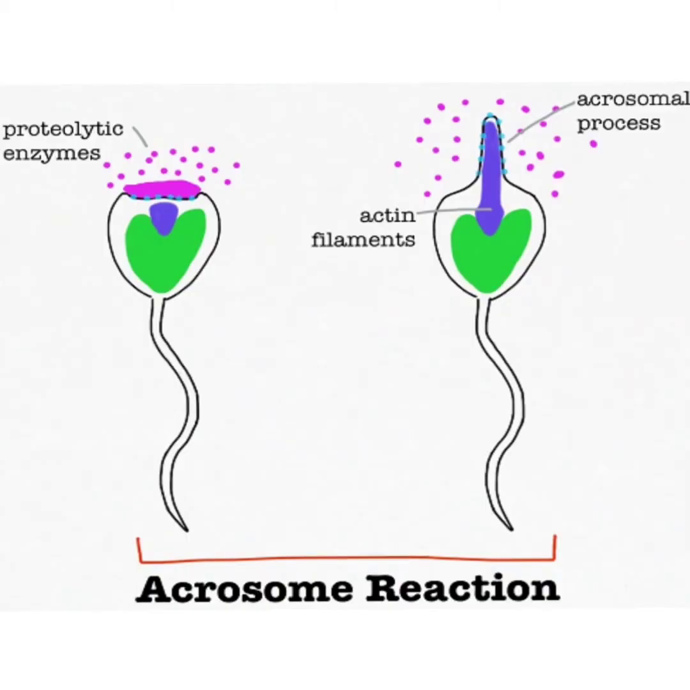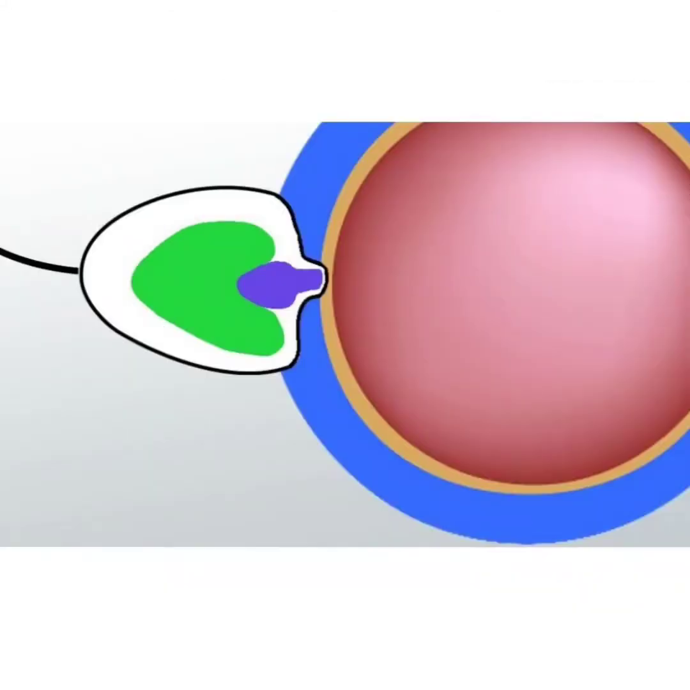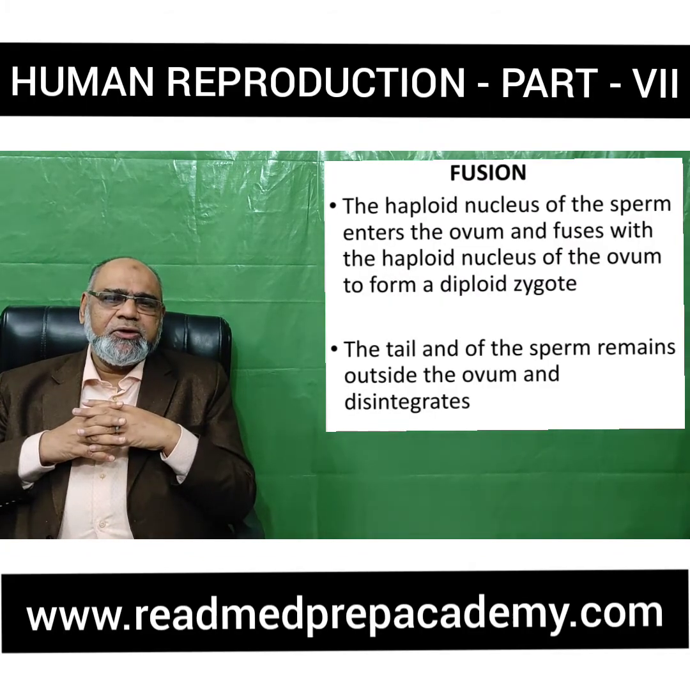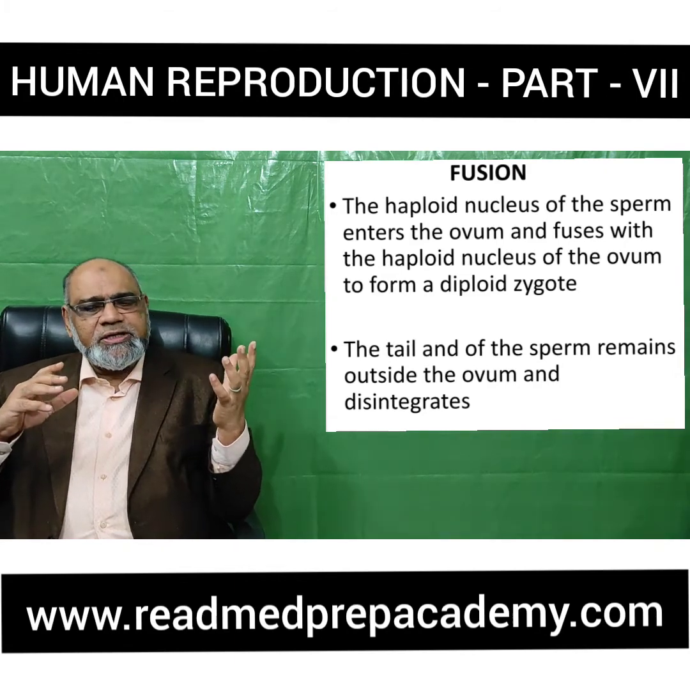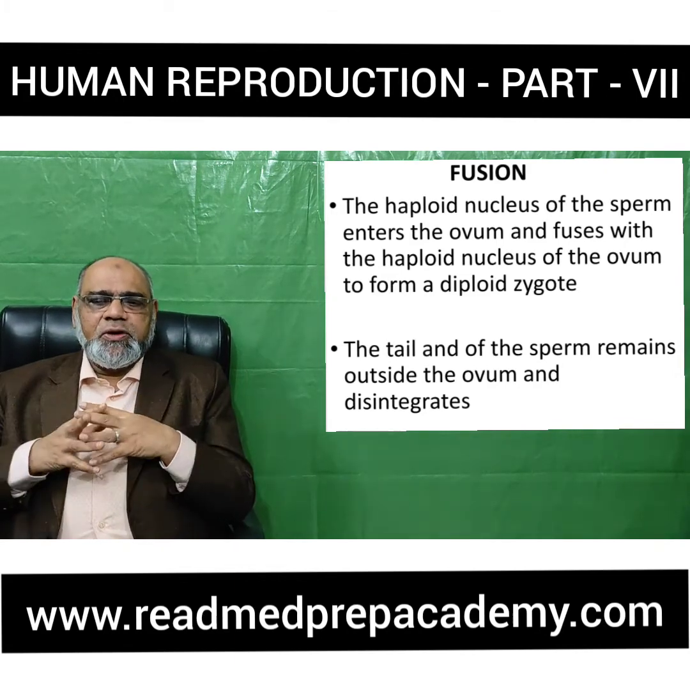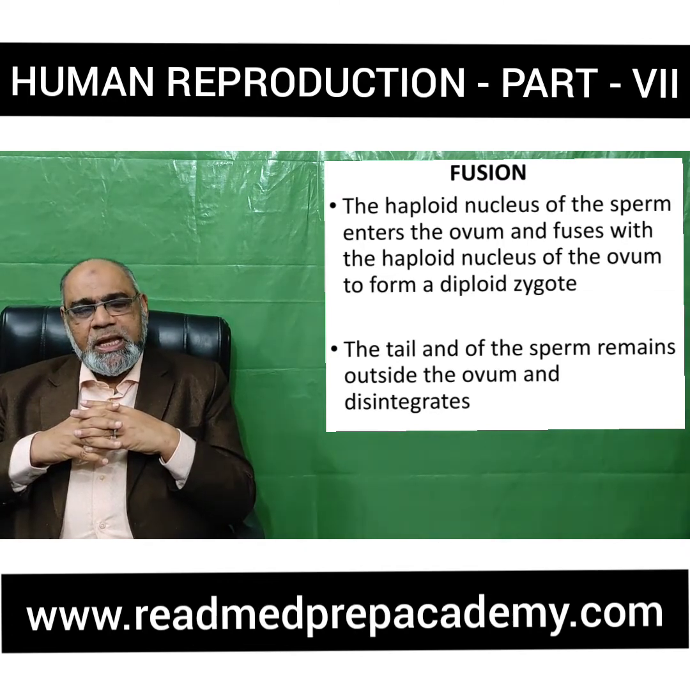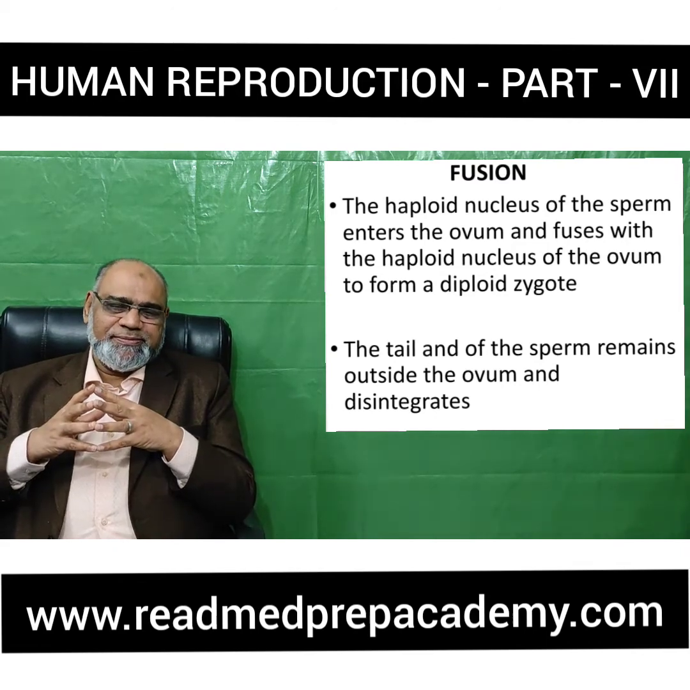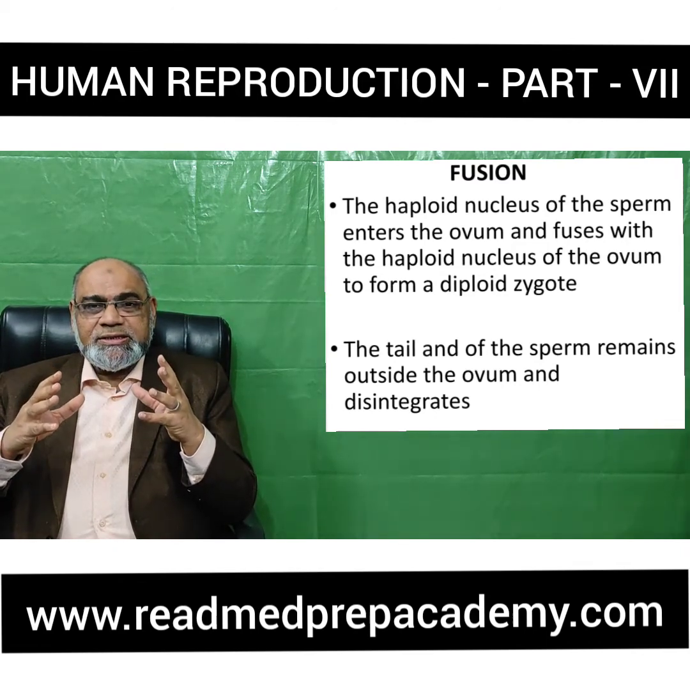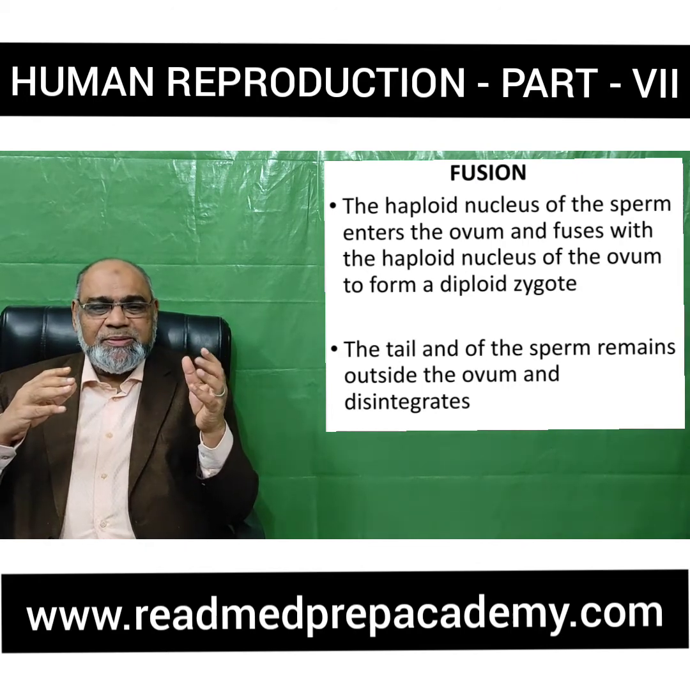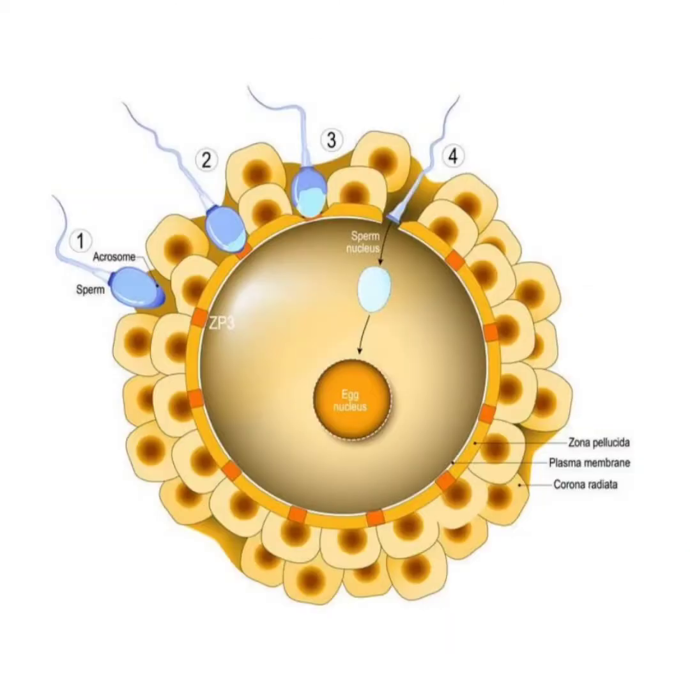This acrosomal reaction is important for the sperm so that it attaches itself to the ovum wall and releases the nucleus into the ovum. Now, fusion of the two nuclei. The haploid nucleus of the sperm enters into the ovum and fuses with the haploid nucleus of the ovum. Now the result is a diploid zygote. When the nucleus of the sperm enters, the tail of the sperm remains outside the ovum and disintegrates.